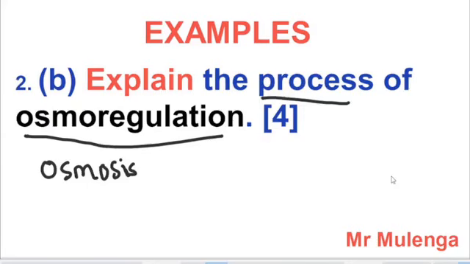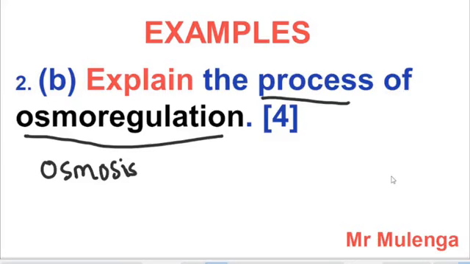So this now means that when the osmotic pressure of the body fluids rises due to low amounts of water, which is caused by dehydration and reduced water intake, the pituitary gland, the one that is found at the base of the brain, is going to be stimulated. This pituitary gland will be stimulated by the hypothalamus. So once it's done that, it's going to secrete a hormone called antidiuretic hormone.